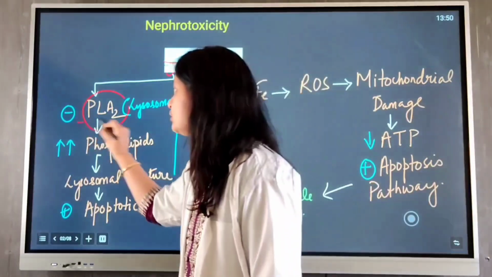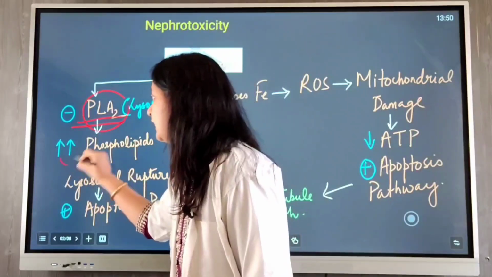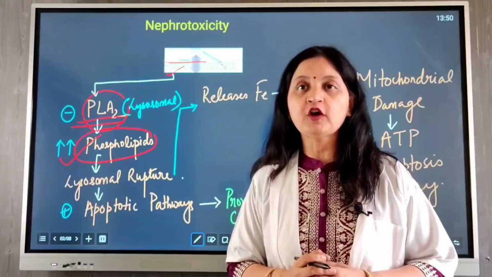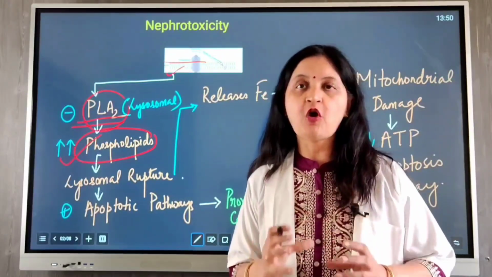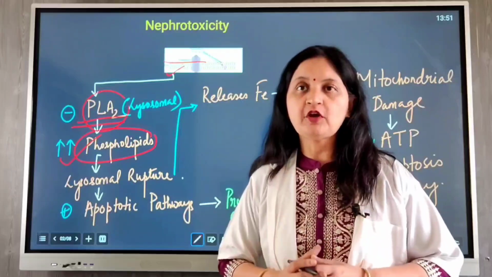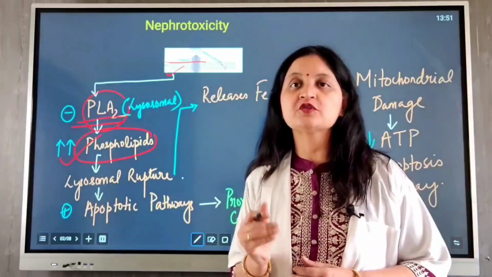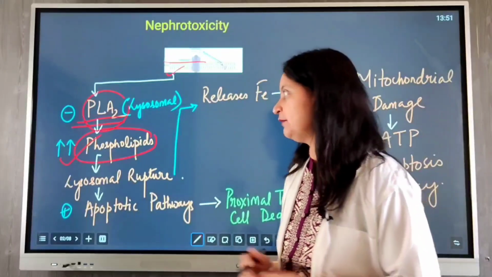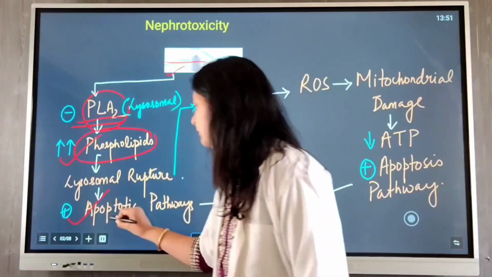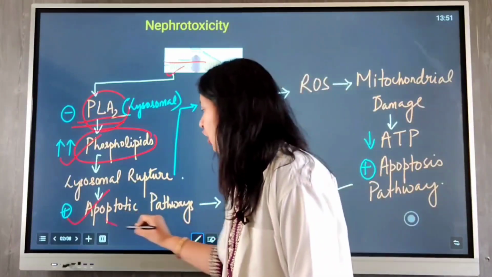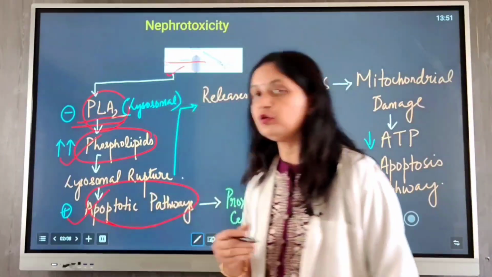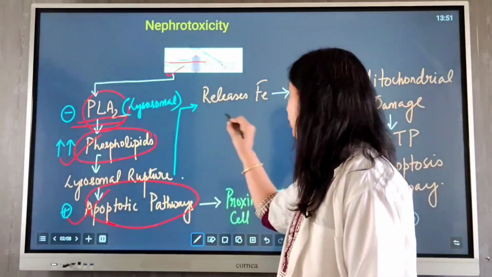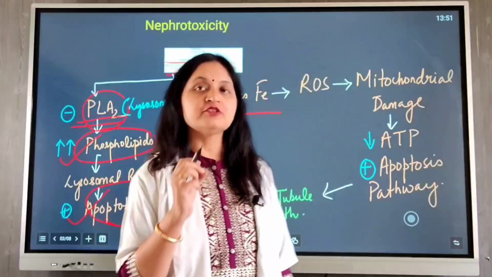Because of inhibition of lysosomal phospholipase A2, there is increased accumulation of phospholipids. The increased accumulation of phospholipids causes distension and enlargement of the lysosomes, causing weakening of the lysosomal membrane and rupture, releasing the enzymes into the cytoplasm and activation of apoptotic pathways. Due to activation of apoptotic pathways, there is autodigestion of the cellular components and also release of iron, which causes the formation of reactive oxygen species.